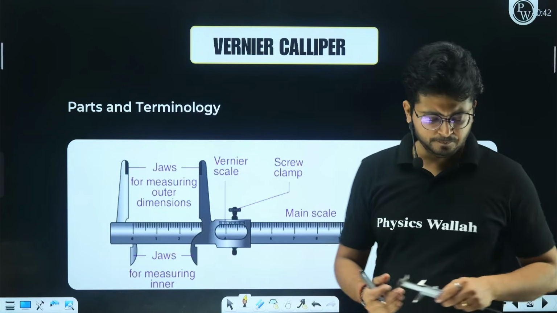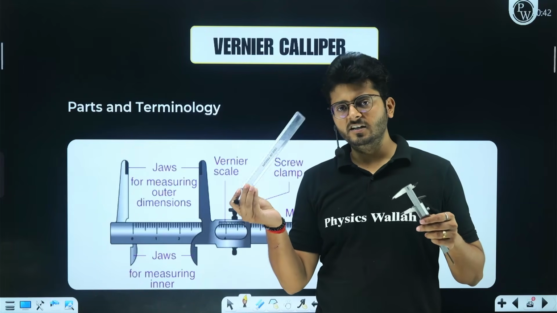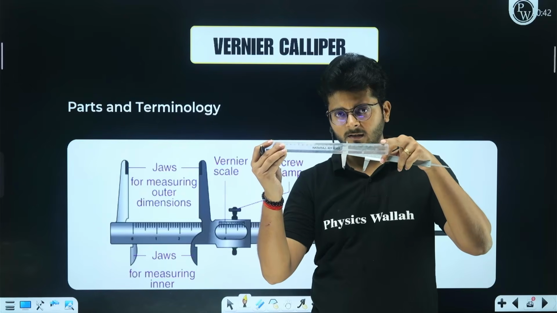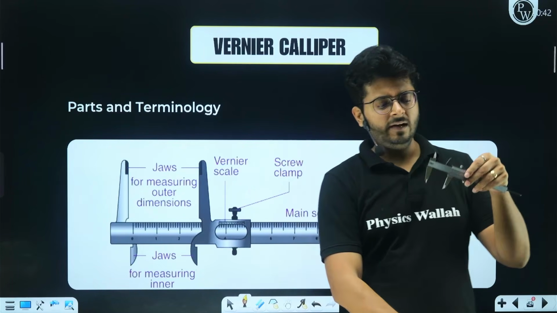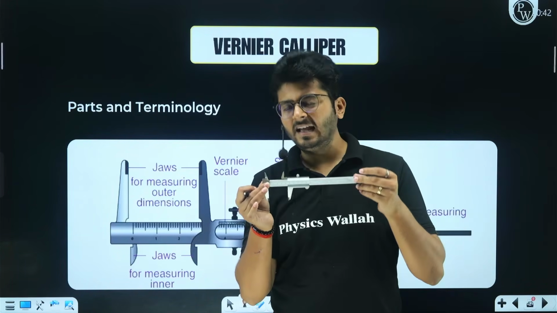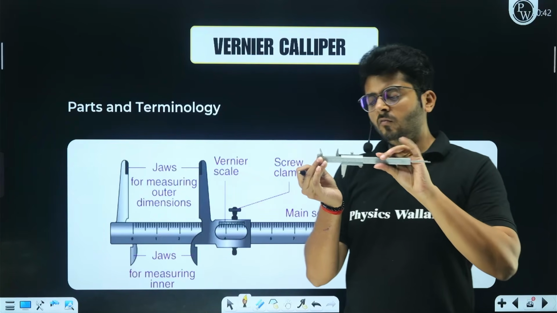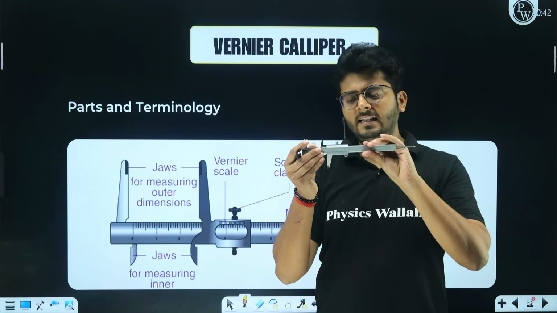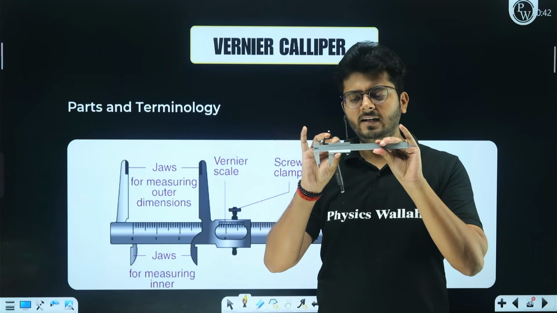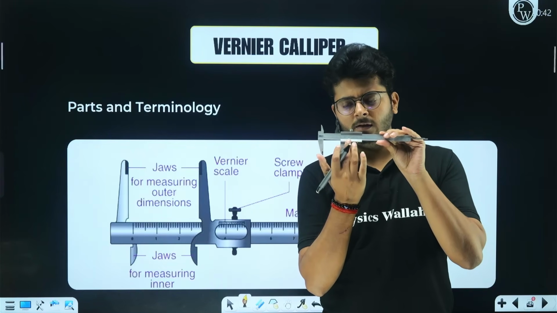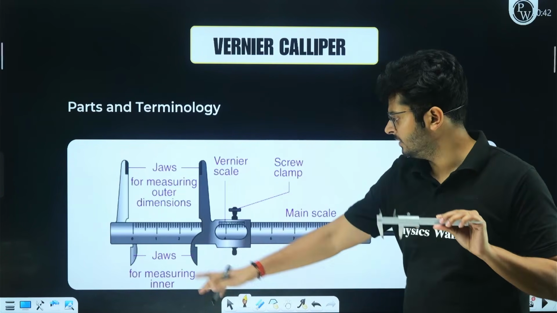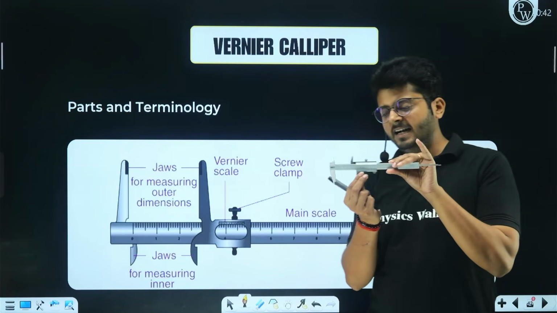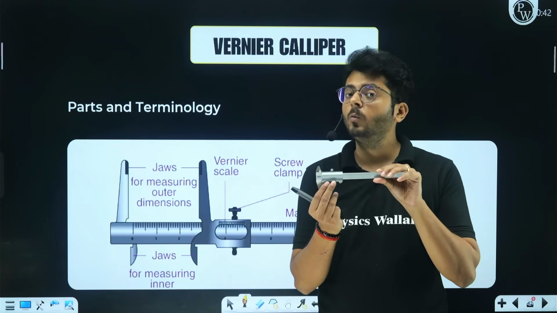Now as you can see, unlike a normal traditional scale that has only one scale with all the values printed on it, you have two scales in the vernier caliper as well as in the screw gauge, right? One scale is the main scale that extends all the way till the end. And the other scale that slides above it also has some markings on it. This scale that slides over it is called a sliding scale or vernier scale, right?